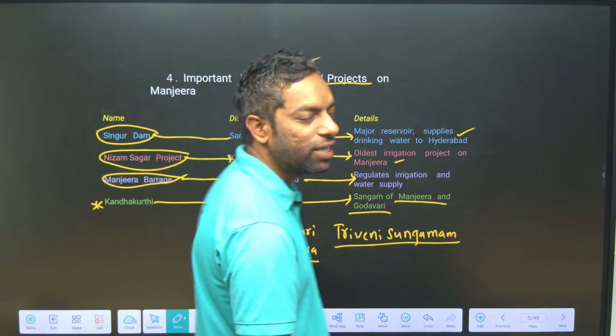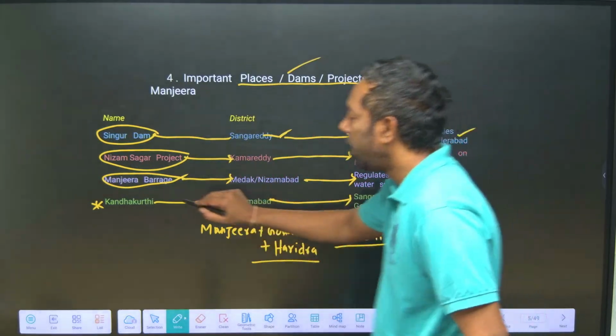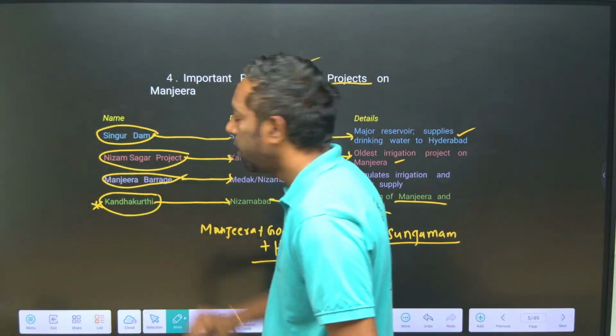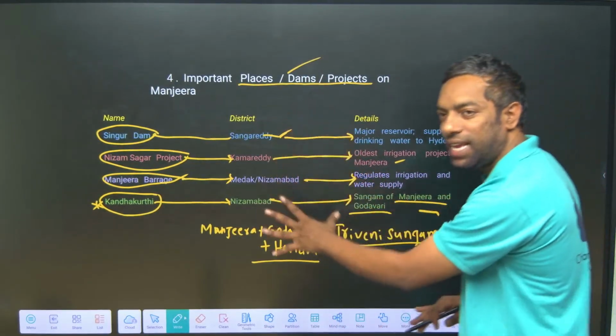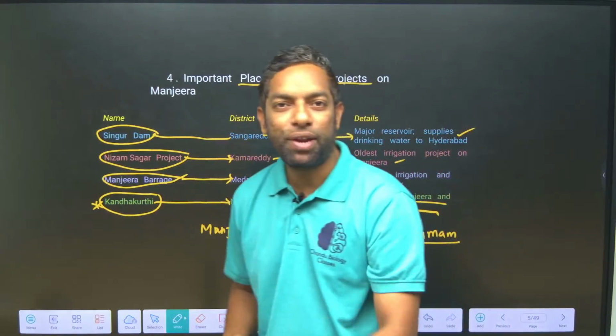These three rivers meet at a place called Kandakurti. They make the Triveni Sangamam. This slide is most important for your exam.